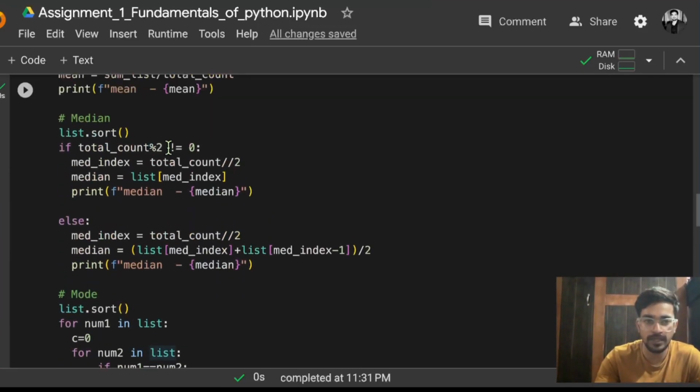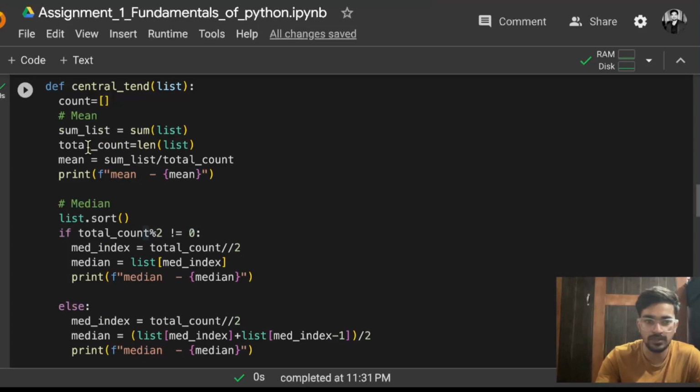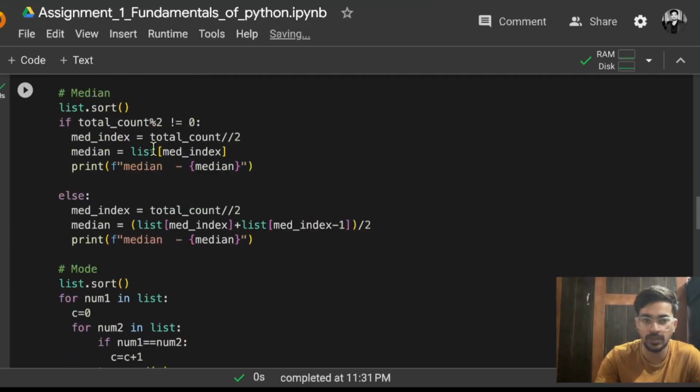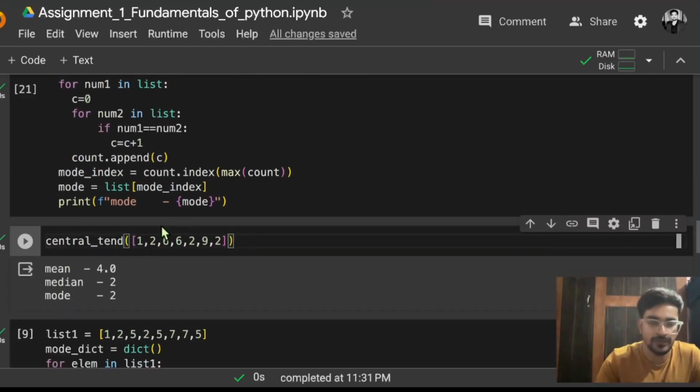So what is mean simply? Mean is simply sum, then divided by total count. So what will the sum be? Simply 1 plus 2 is 3, plus 6 is 9, plus 6 is 15, plus 2 is 17, then plus 9 is 26, and at last plus 2 is 28. So the sum is 28, divided by the count. So how many numbers are there? 1, 2, 3, 4, 5, 6, 7. So 28 divided by 7, that means 4. So mean is simply 4. Now how is median getting calculated?